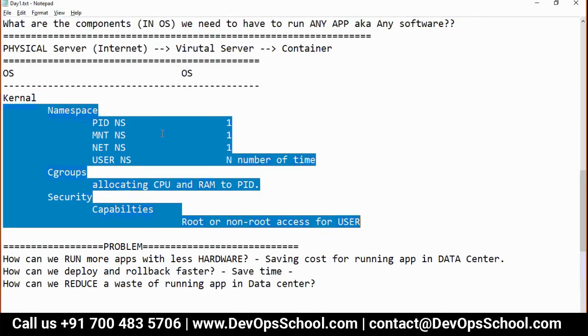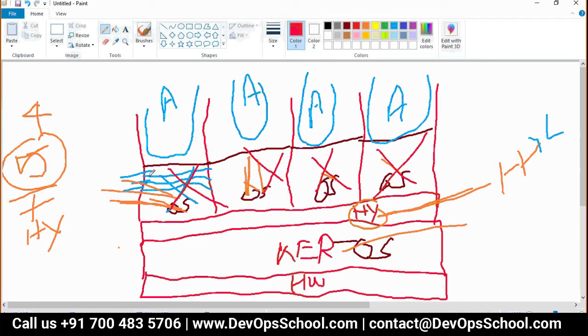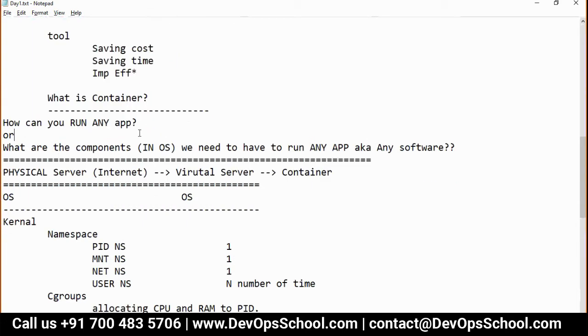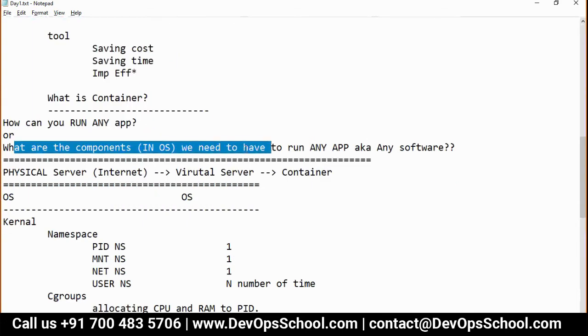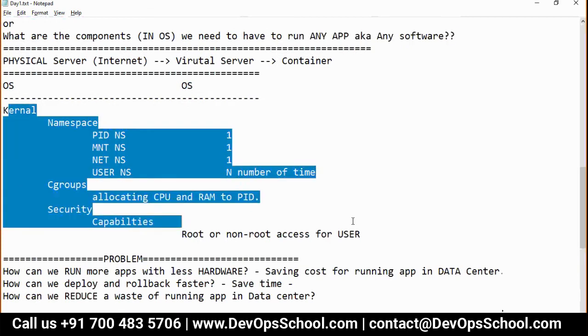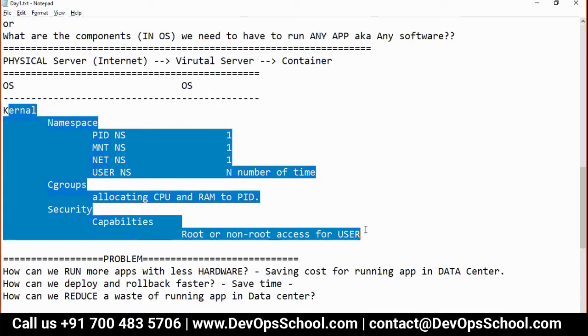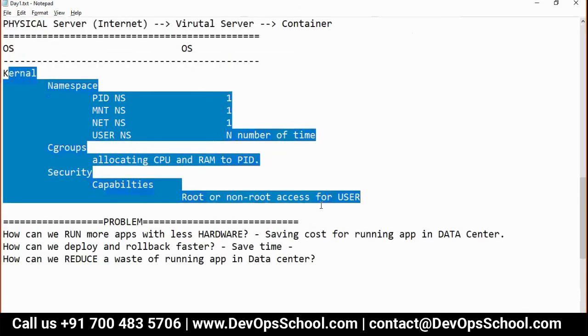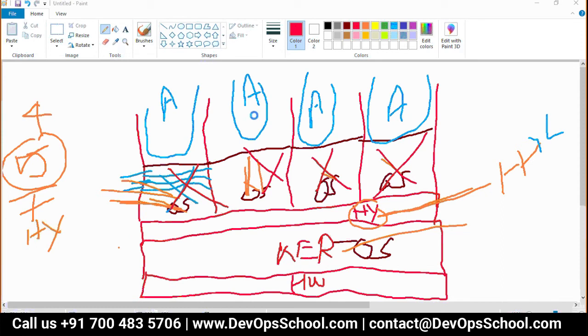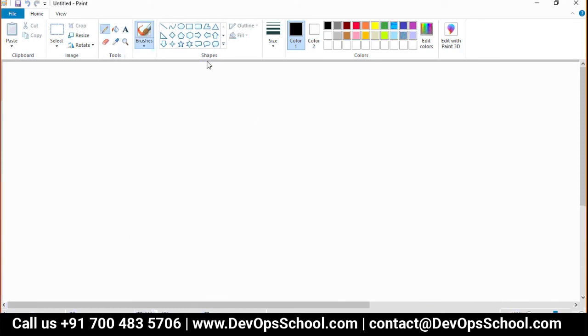Only the common capabilities are needed. Why have everything? Think about it, guys. I said very clearly what components of an operating system you need to run any application or software. Actually, it's possible. Let me do that. Let's recreate the image one more time. This is the virtualization model.